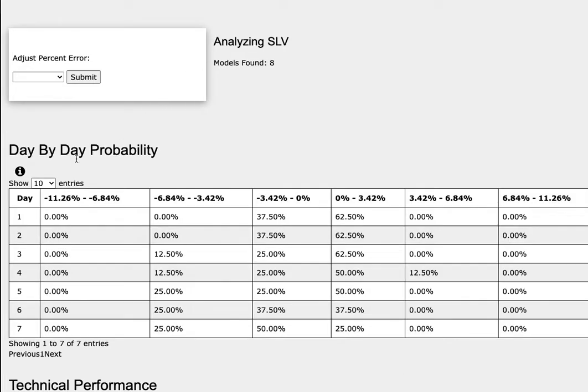So how did I develop these trade ideas? It all comes from the day-by-day probability model, which is available in the link below, so do check it out. As we progress to the 5th day or week of trading, silver futures has a 50% chance to climb between 0 to 3.4%, and to the downside a 25% chance to fall between 0 to negative 3.4%, and another 25% chance to fall between negative 3.4 to negative 6.8%.